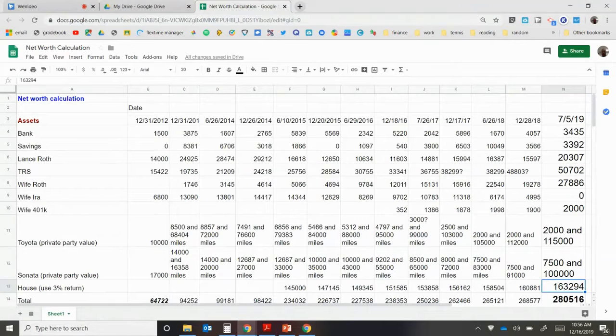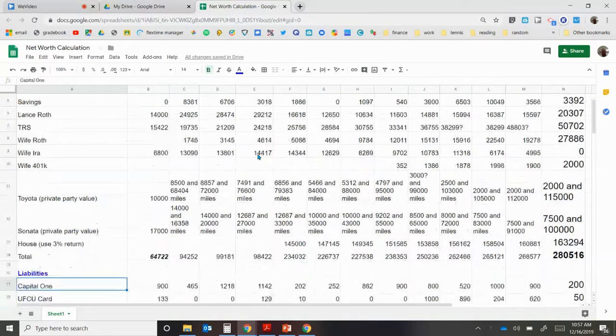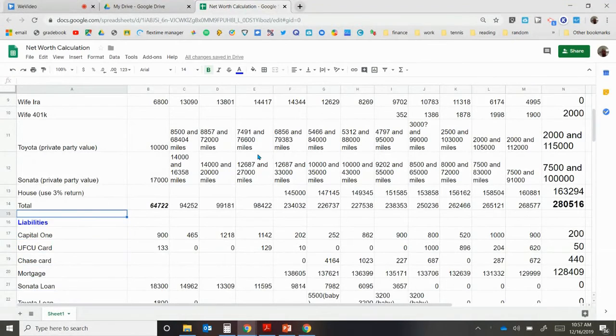Looking forward to it. All right, so in this particular Excel file, I have my net worth calculations that I've been calculating from the end of 2012 all the way to July of 2019. And I've been doing this every 6 months. So a few of the things that you noticed are I have an asset column, and then as you go down, I have a liabilities column.